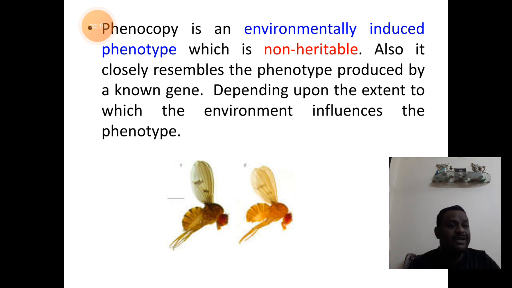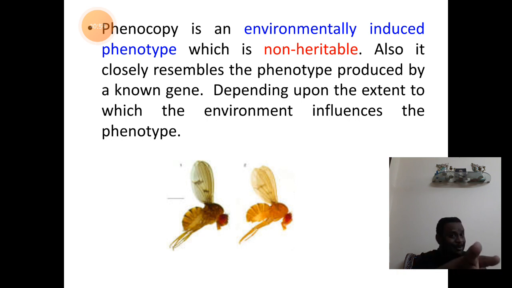Down in the picture, we can find two organisms of Drosophila. Towards the left is the wild type and towards the right is the mutant type, the yellow body mutant. Wild type has a grey to brown colored body. Students, remember, when the larvae of these two organisms are exposed to silver salts during the feeding process, both will develop into yellow body organisms.